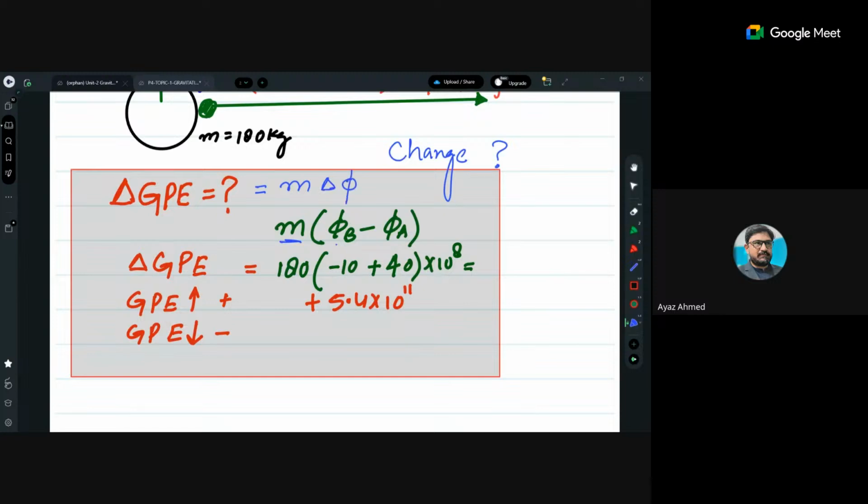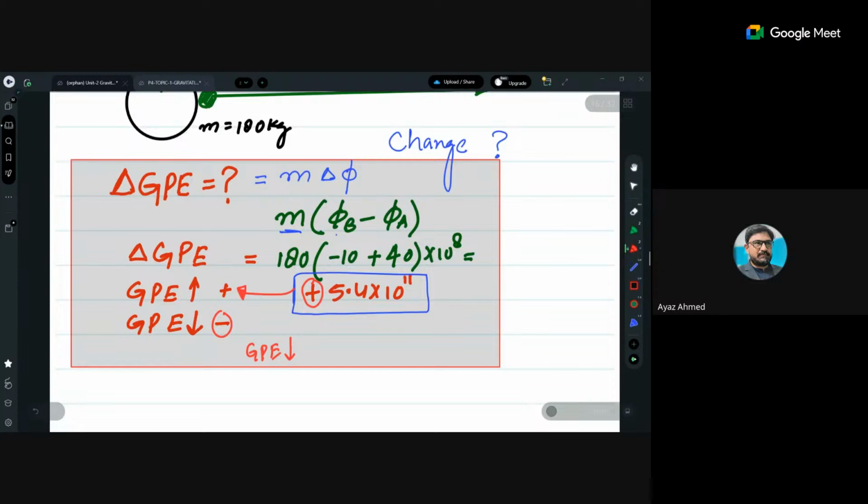You are having change in potential ना, तो change in potential को calculate किया and you just multiplied with mass and you got this number. That is 5.4 into 10 raised to the power minus 4. If you have positive sign, इसका मतलब ये होगा कि gravitation potential energy is increasing. And if you have negative sign, तो इसका मतलब GPE is decreasing. ठीक है जी.